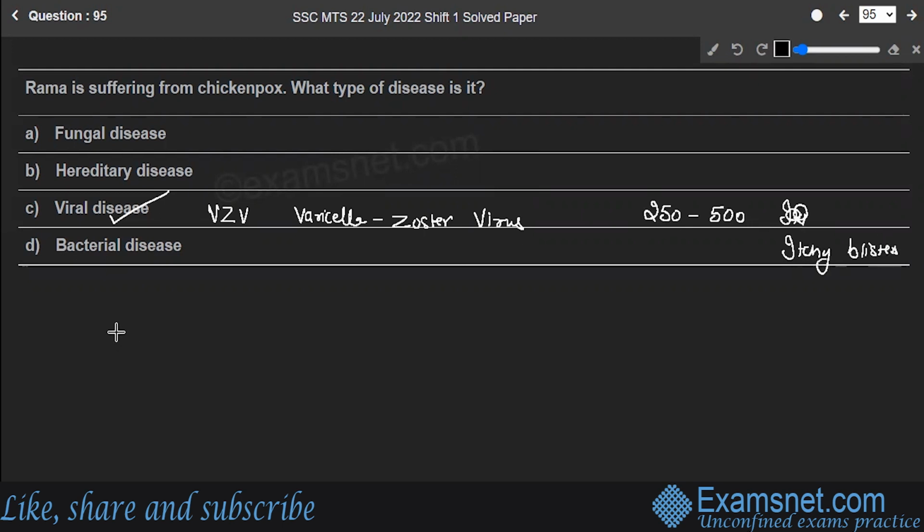It can spread through direct contact with the rash. It can also spread when a person with chickenpox coughs or sneezes, or you inhale the air droplets. So it's a communicable disease. Chickenpox is serious, especially in babies, adults, pregnant women, and people with a weak immune system. The best way to prevent it is to get the vaccine. Option C, that is a viral disease, is the correct answer to the question.